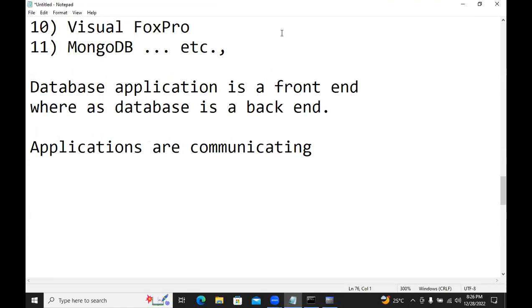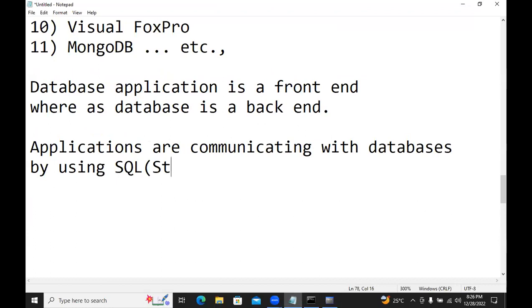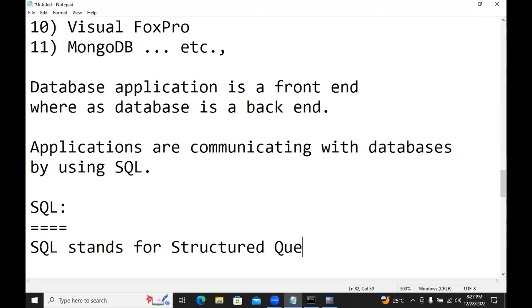See, applications are communicating with the databases by using SQL. Next, SQL. SQL stands for structured query language.